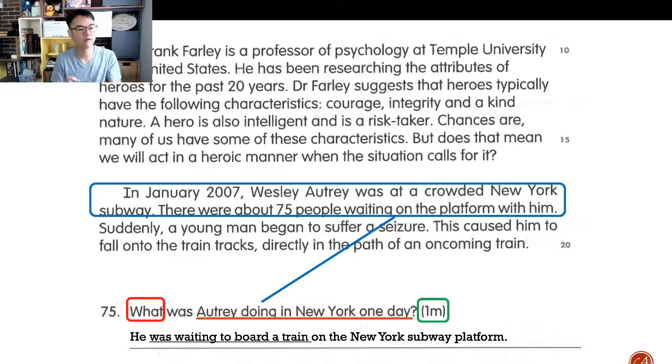So be very careful over here that you give the complete answer to the question, all right? So that's question 75, all right? He was waiting to board a train. Okay?